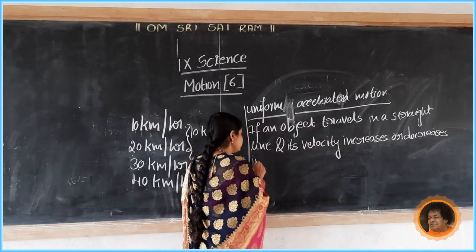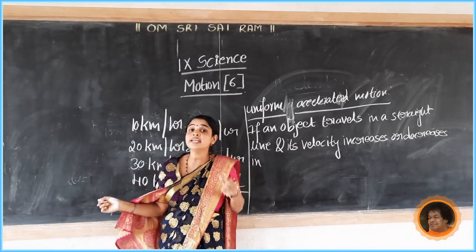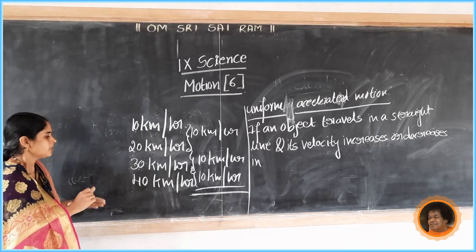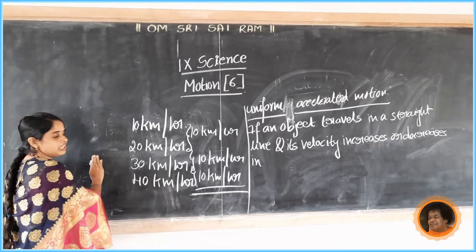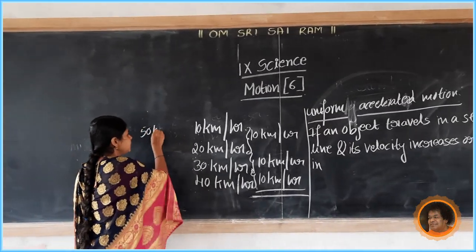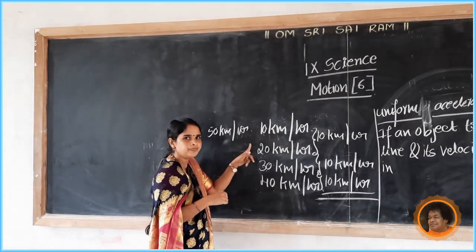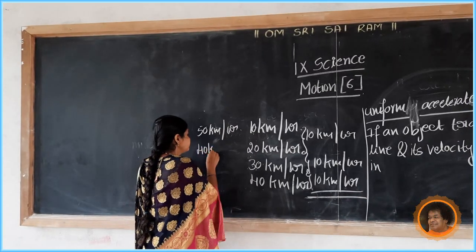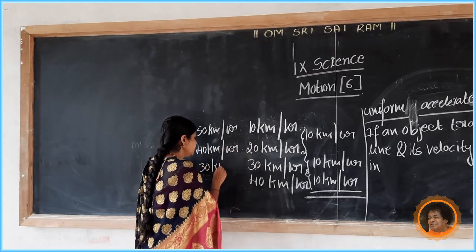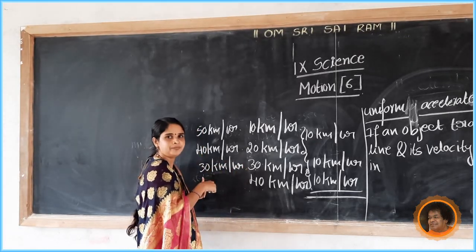In equal amounts, here its velocity increases or decreases. In this case, velocity increases. Velocity decreases means, consider an object traveling in a straight line, its velocity is 50 kilometer per hour. In the first minute, its velocity is 50 kilometer per hour. In the second minute, its velocity will be 40 kilometer per hour. In the third minute, its velocity is 30 kilometer per hour. See, in this case, velocity decreases at a constant rate.